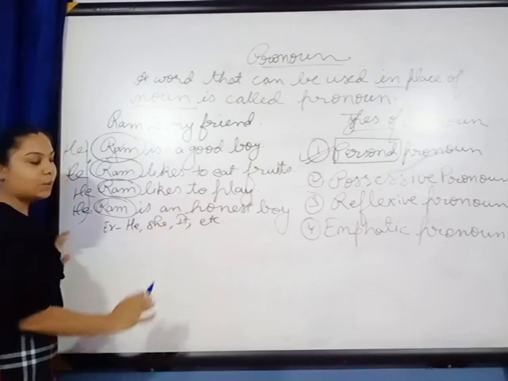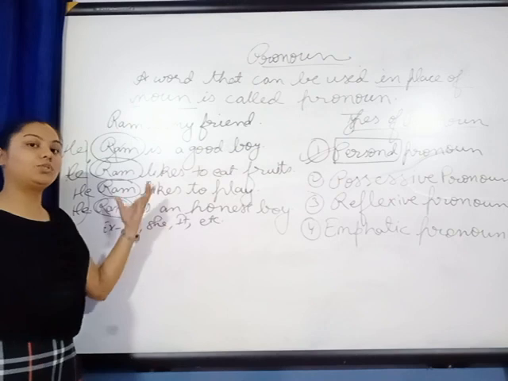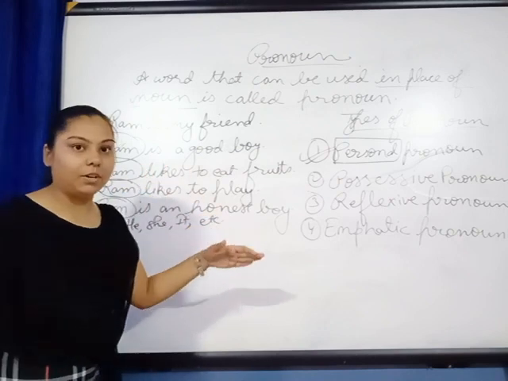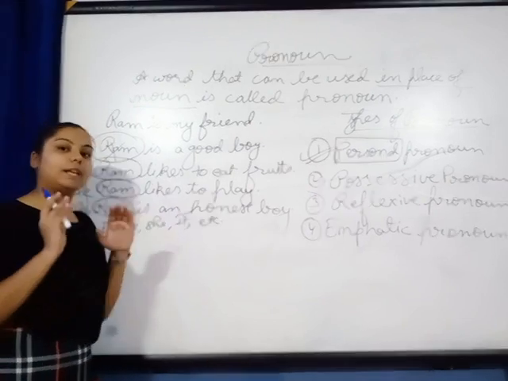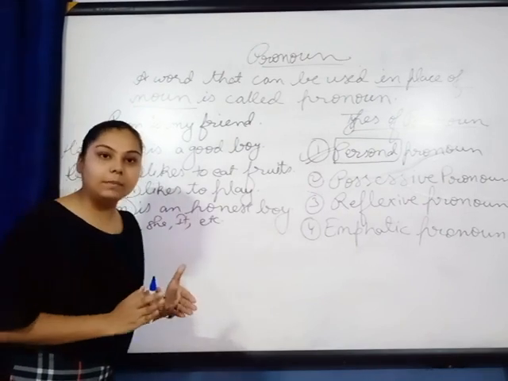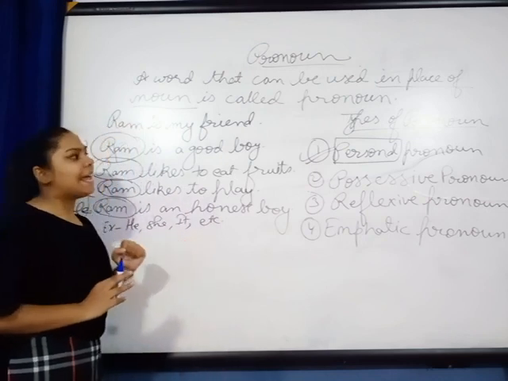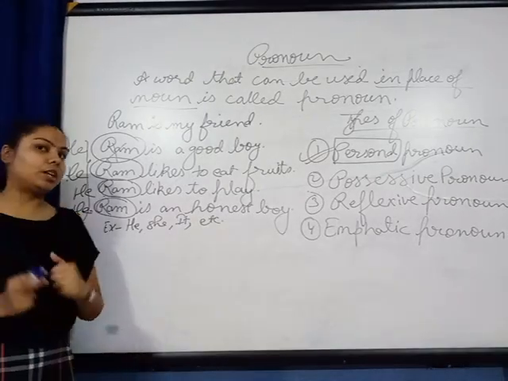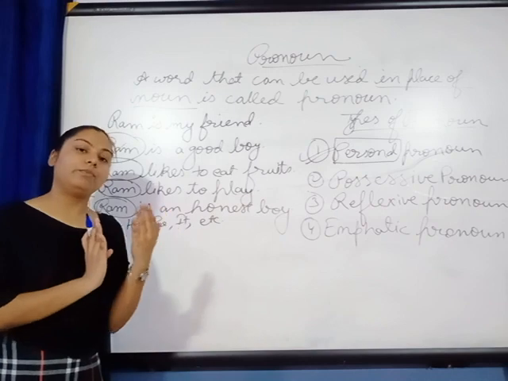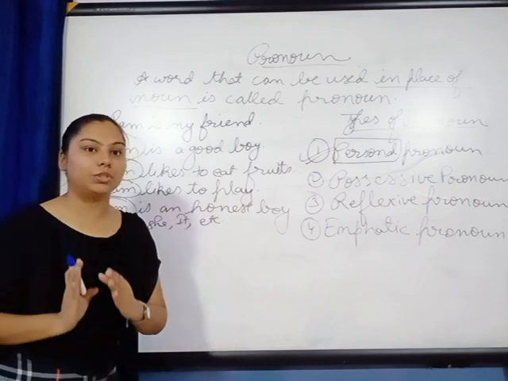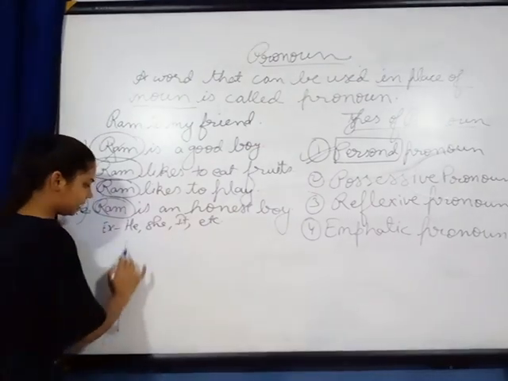These are the pronouns which can be used in place of person, animals, and things. So we can conclude that the pronoun which is used in place of person, animal or thing is termed as personal pronoun. Now the most important thing about personal pronoun is that it changes its form when it is used as subject and when it is used as object. So we'll see the table here.